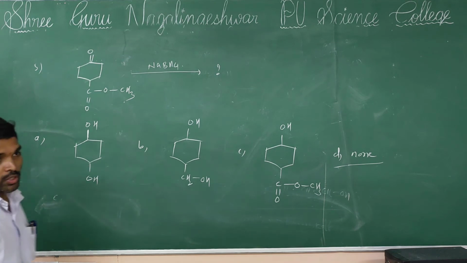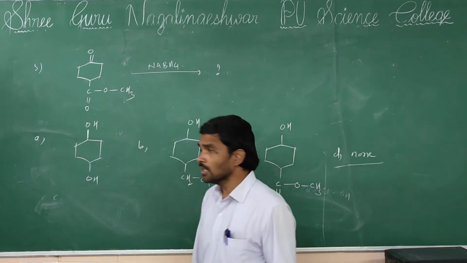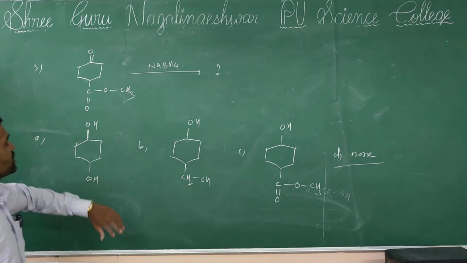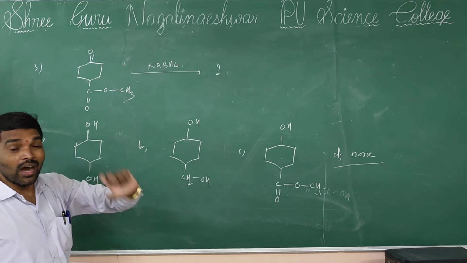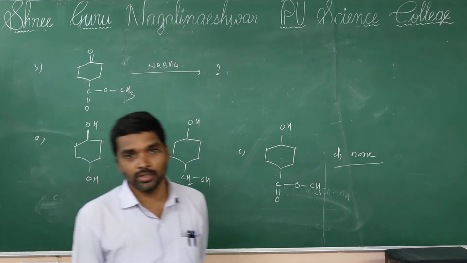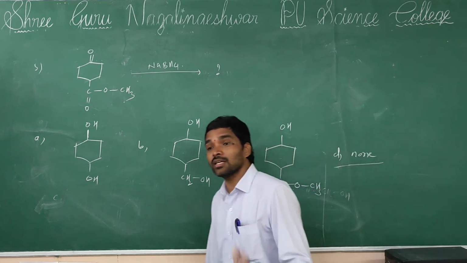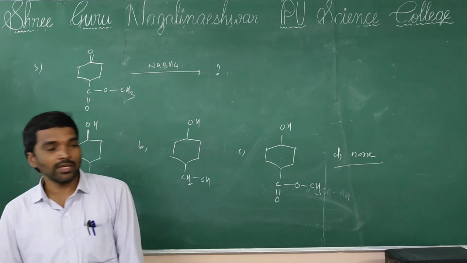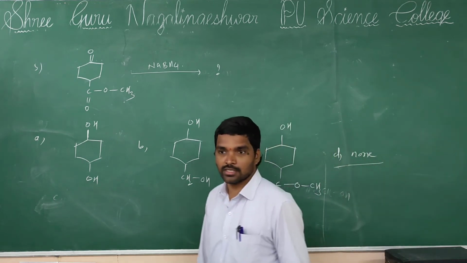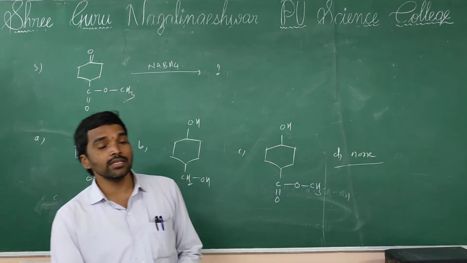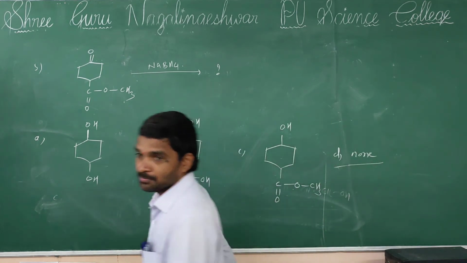See, sodium borohydride is a reduction reagent which can reduce only one-oxygen-containing functional groups. You remember this one important thing: only one-oxygen-containing carbonyl compounds, for example, aldehyde has one oxygen, ketone has one oxygen. Only a one-oxygen-containing carbonyl group is reduced by sodium borohydride.